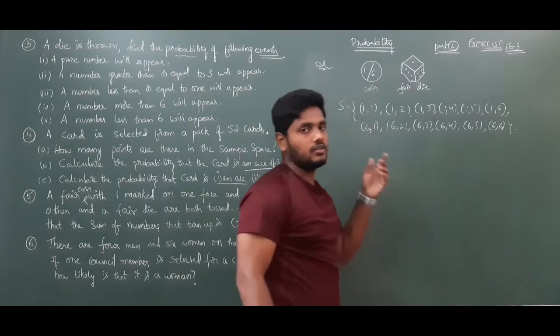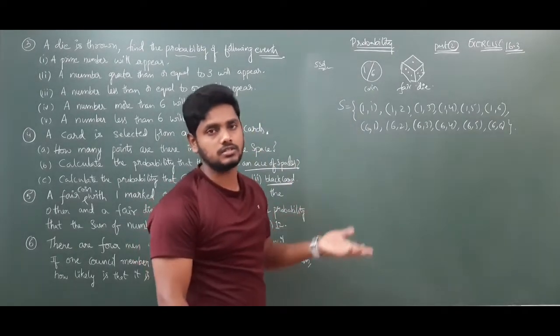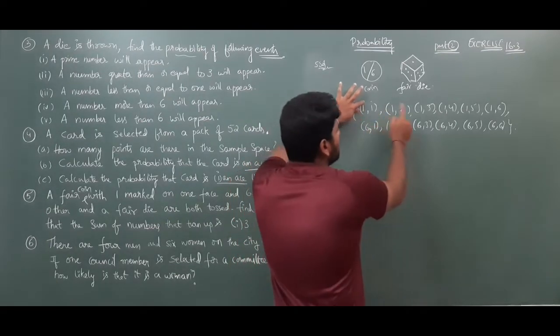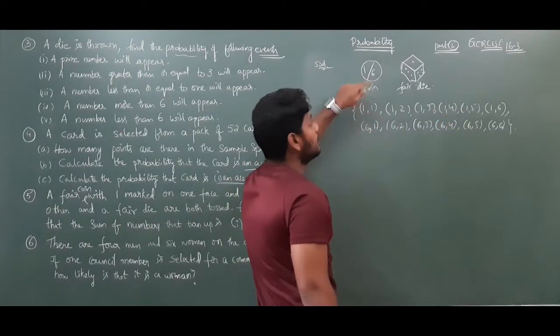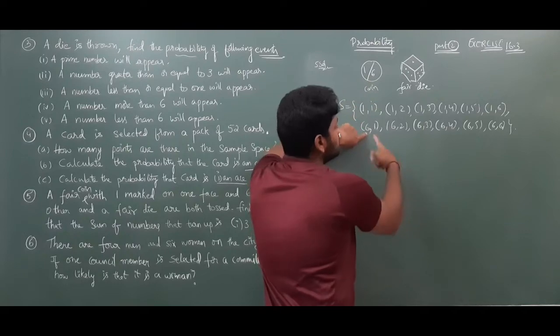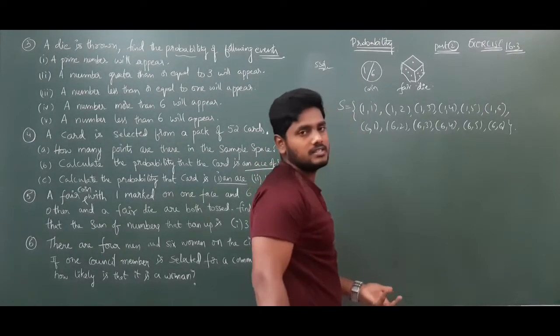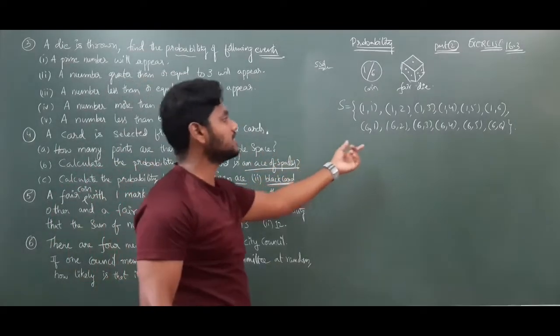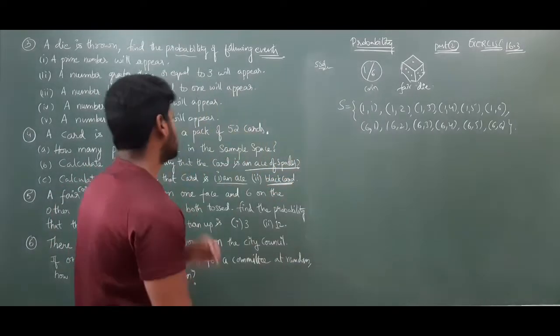Understood? A coin and a die both are tossed. Both are tossed means if the coin shows 1, the die may show either 1, 2, 3, 4, 5, 6, or if the coin shows 6, the die may show either 1, 2, 3, 4, 5, 6 also. So these are the possible outcomes, or possible sample points in the sample space.